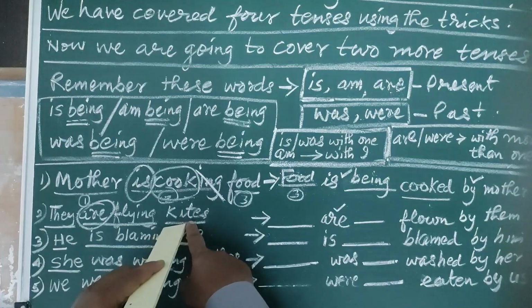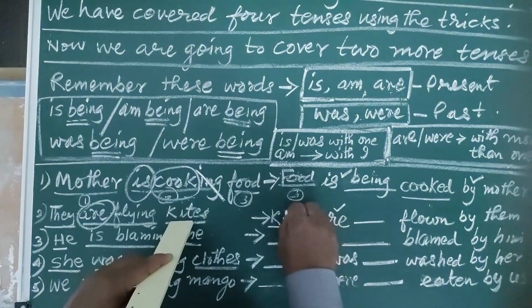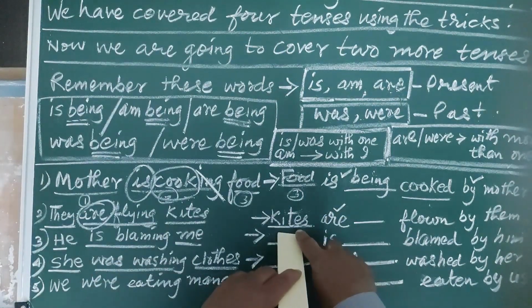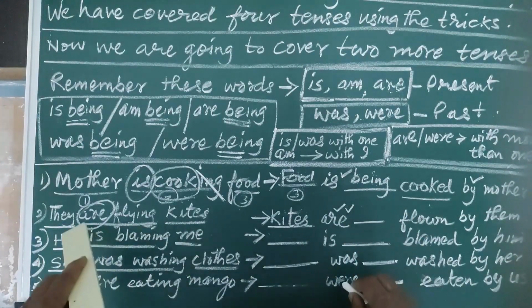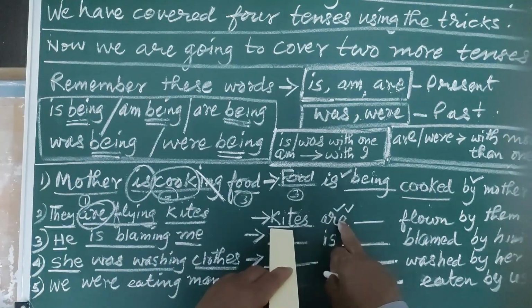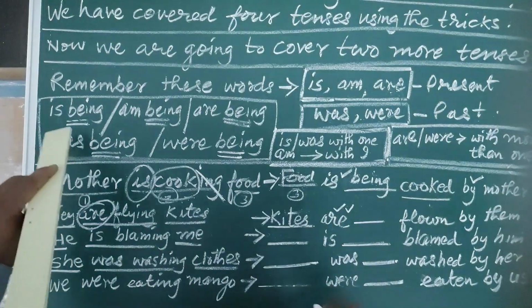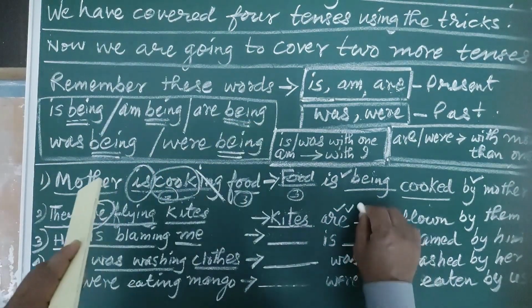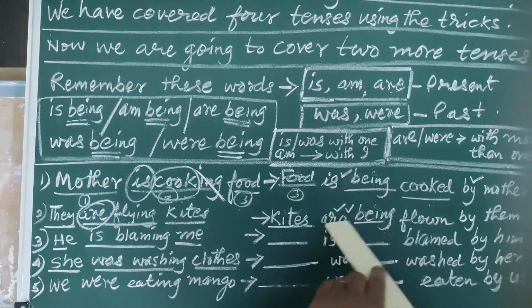Now let us come to this point. This is going to become the new subject, so we are writing kites. Now we have to find out how many. Is it only one or more than one? Kites, more than one. That means are is the correct helping verb. We were blindly repeating the same, and now according to the plural subject also, the identification has been done. And now what is to be done? Are. Bring this being here. Being. So these are the two friends together.